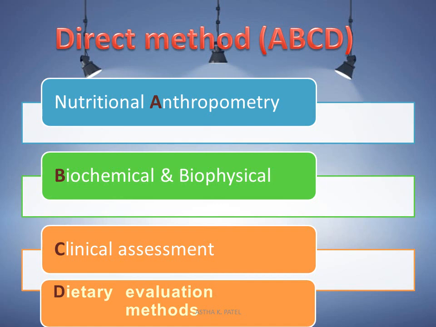First one is nutritional anthropometric examination. Second one is biochemical and biophysical test. Third one is clinical assessment. Fourth one is dietary evaluation methods. By memorizing this ABCD, you can easily remember these four methods.